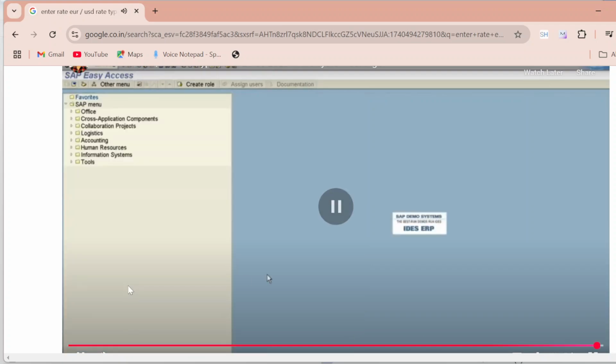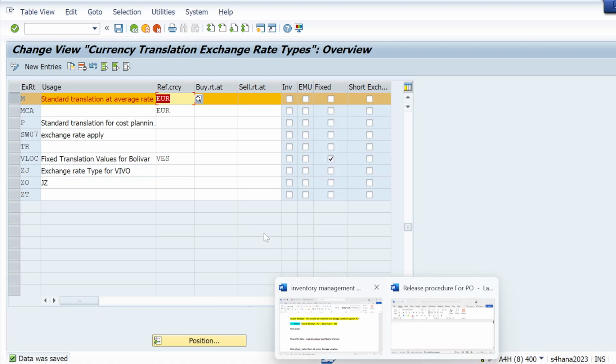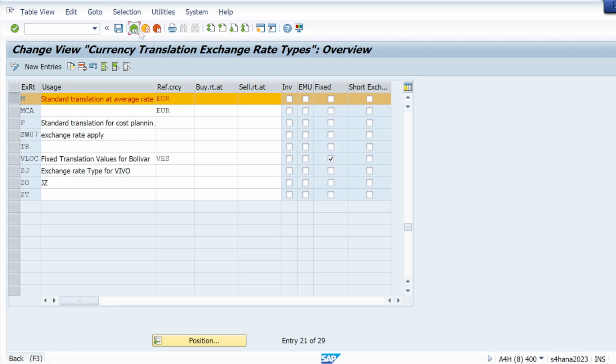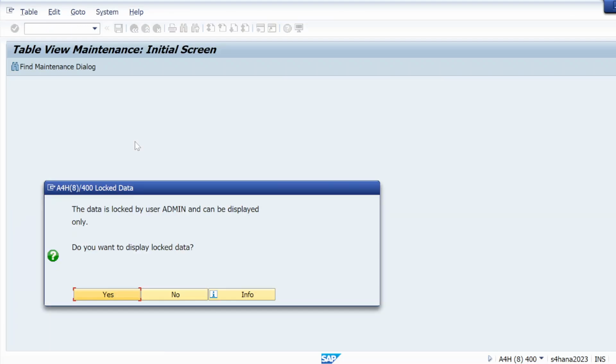Okay, so let us check whatever he has resolved. I guess you were not able to listen to what he was saying. So let me try to resolve whatever he has mentioned. Okay, then we will try to resolve like that. So what we will do, we will just go to a T code first, like OBBS. So first we will go to OBBS. Just go to OBBS T code, and it's logged in by me itself.